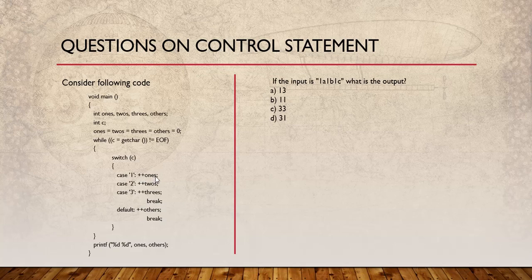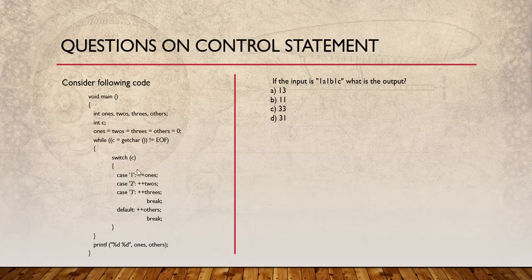Also, there is no break here. So whenever this case is satisfied, that is, 1 is satisfied, all the statements below this case are executed until we encounter a break. So whenever you put 1 here, plus1 would be incremented, plus2 would be incremented, and plus3 would be incremented. So the values of plus1, plus2 and plus3 are 1 here.